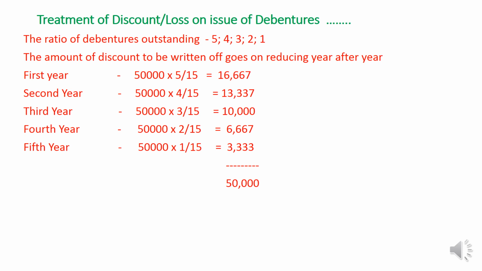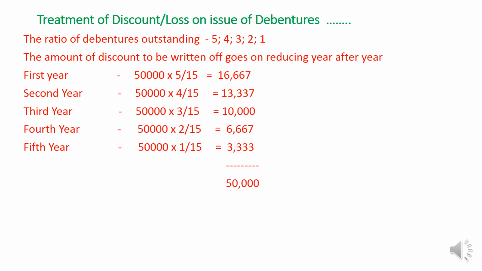In the third year, we are using only 3 lakh. So 50,000 into 3 by 15, that is 10,000. In the fourth year, we are using only 2 lakh. That is, the amount is 6,667. And in the fifth year, we are using only 1 lakh. The total amount is 3,333. So this is the calculation.